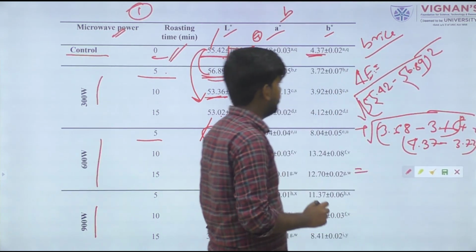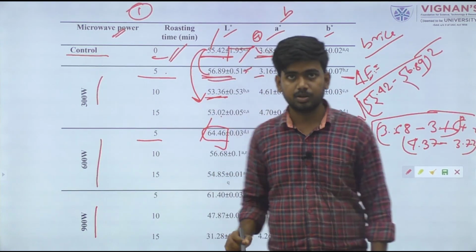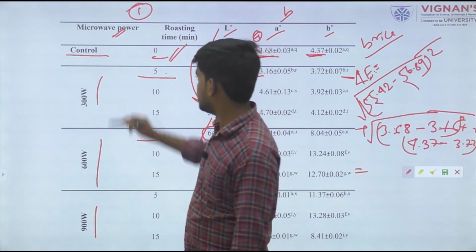Whatever value comes will give us the delta E value, because we took the control sample as the standard sample.